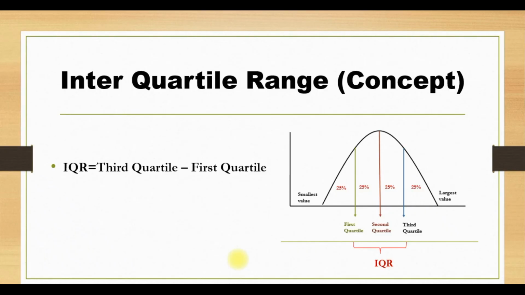One more thing I want to add here is, whenever we choose the median as a measure of central tendency, it is a good idea to represent interquartile range as the measure of dispersion. Why? Because interquartile range is based upon quartiles, and it represents positional values.